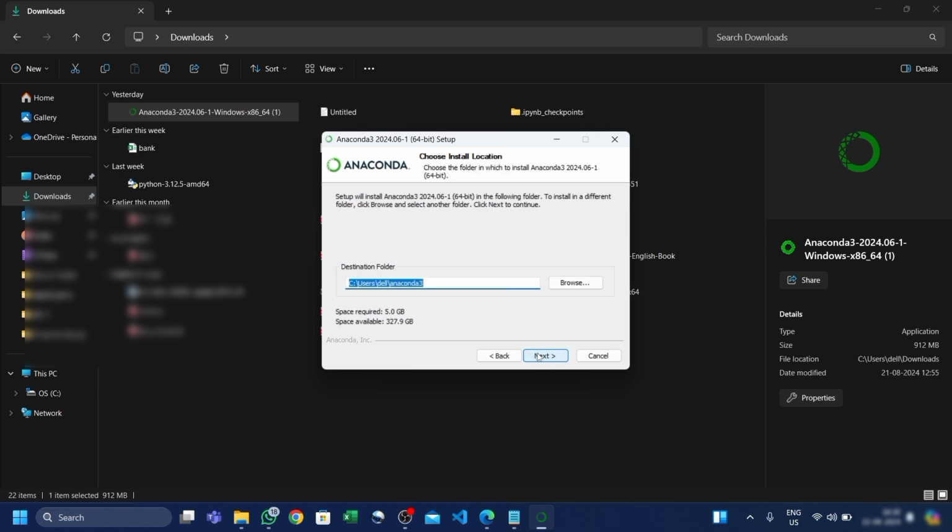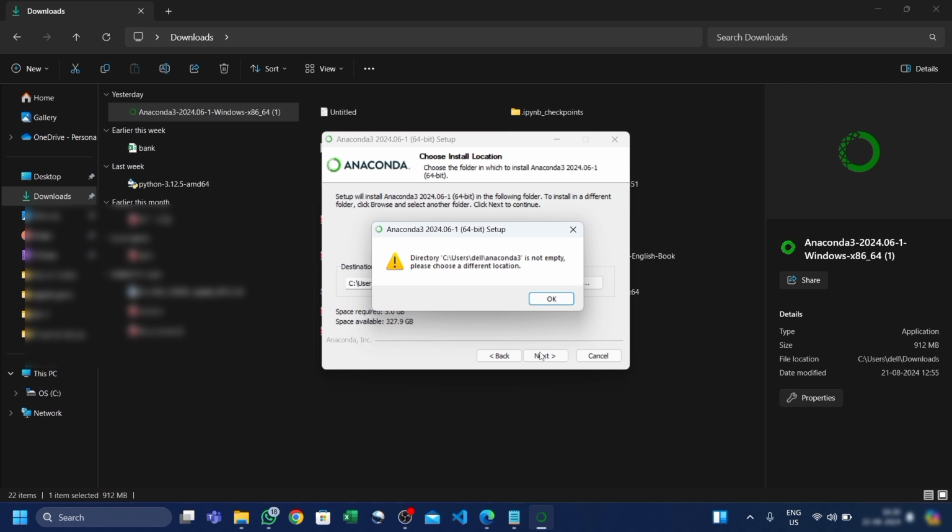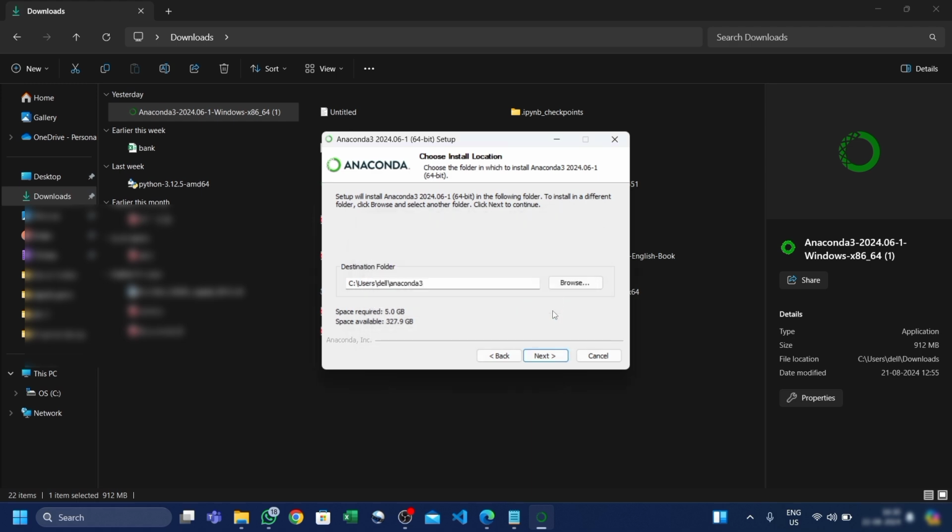After that, here you can see there is an option for your destination folder. So click next here. Here it is showing that it is not empty. It means that I have already installed Jupyter. So firstly I need to delete this file. Okay, so I am going to delete this file and after that I will press next here.